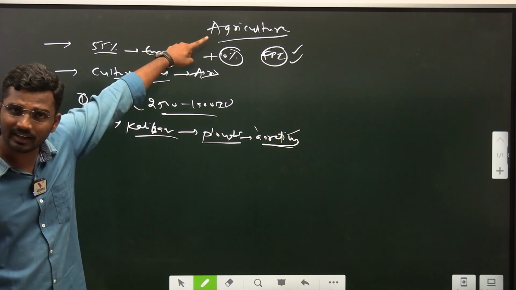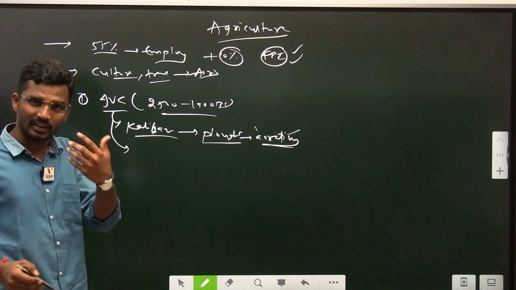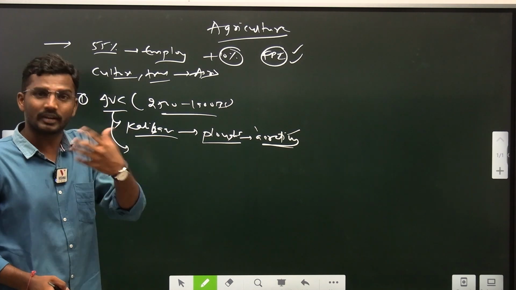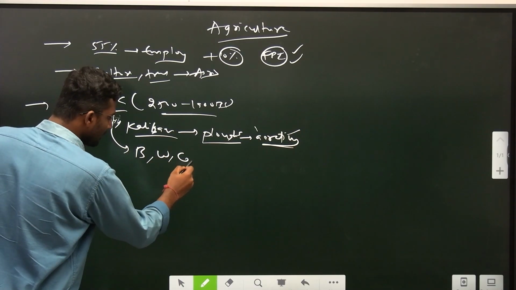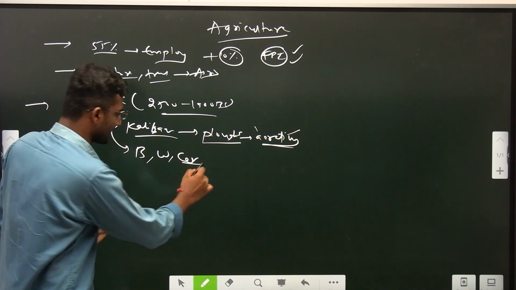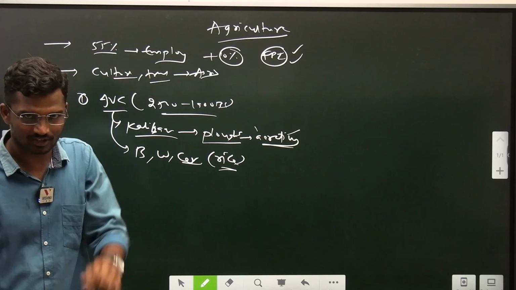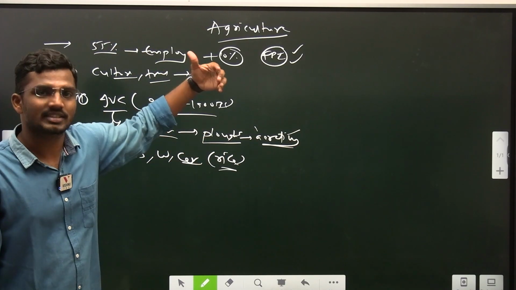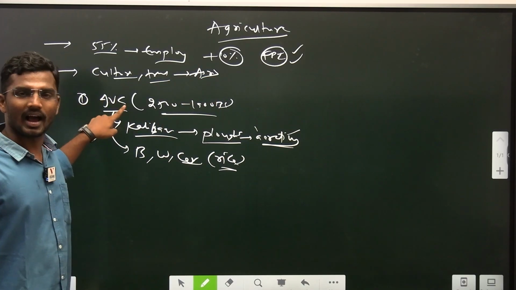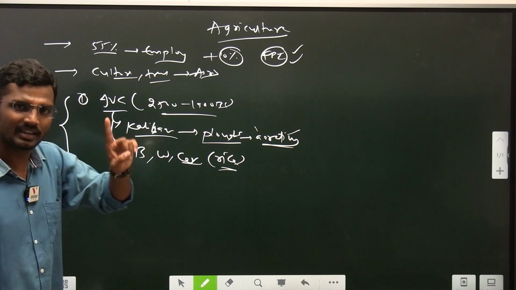So agriculture developed in India since the IVC period itself. And during the IVC period, we know very well that important crops, for example barley, for example wheat, and all types of major cereals except rice, because rice we have seen during the period of the Vedic age. But barley, wheat and all these major coarse cereals we have seen during the IVC period. So this is, we can say, the historical development of agriculture. First one is the IVC period.